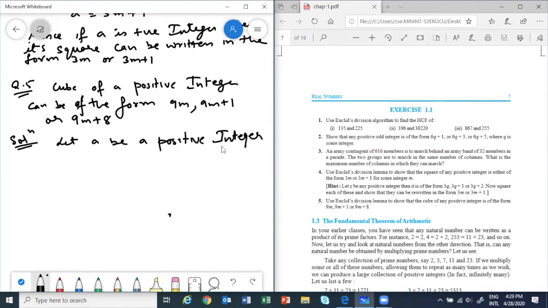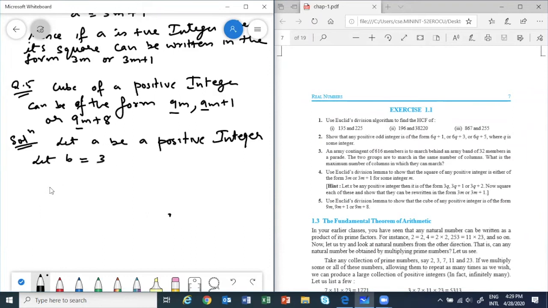What should be b? We may think of taking b as 9, isn't it? Or in this particular question, we can take b equal to 3.